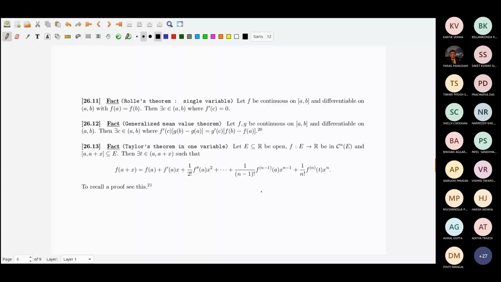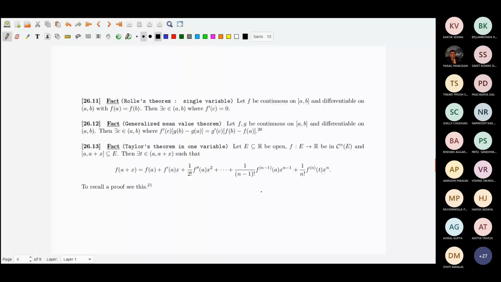We learned Rolle's theorem in our +2 days when you were probably preparing for JEE, and even after the +2 days, Rolle's theorem was taught. It is simple. And using Rolle's theorem, you could prove the generalized mean value theorem.